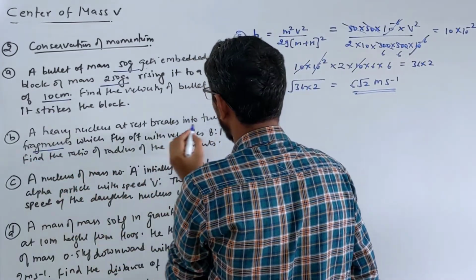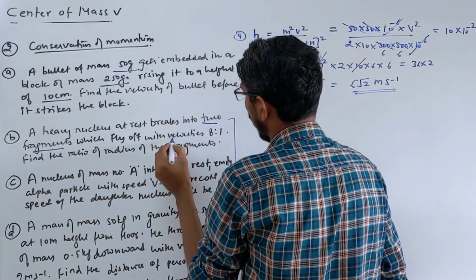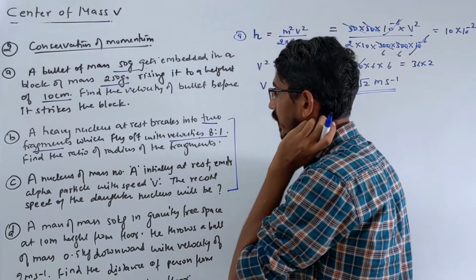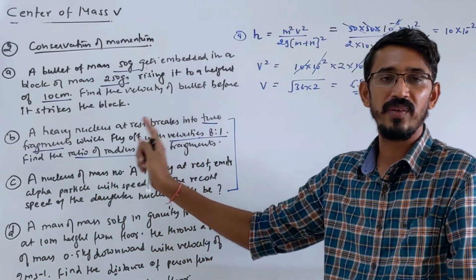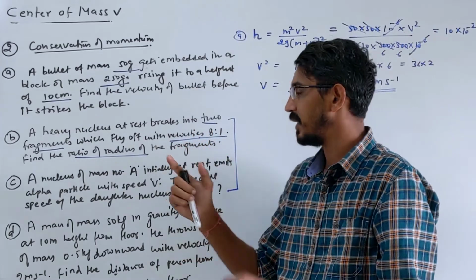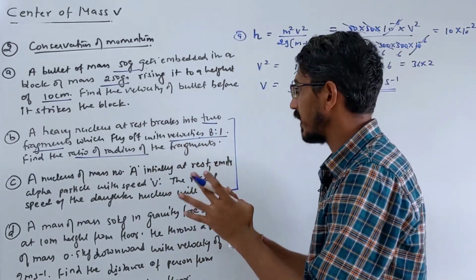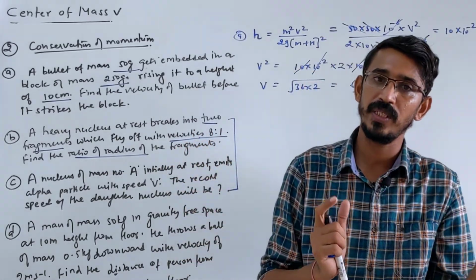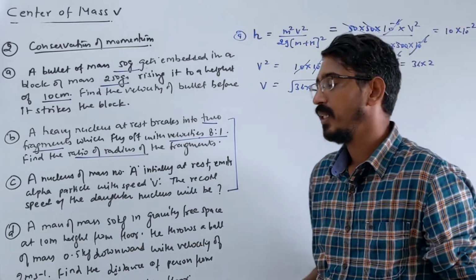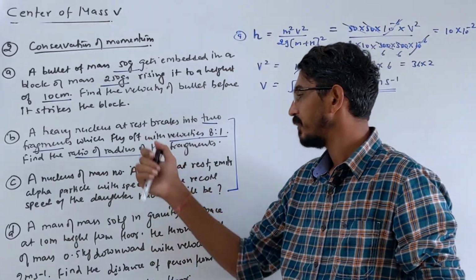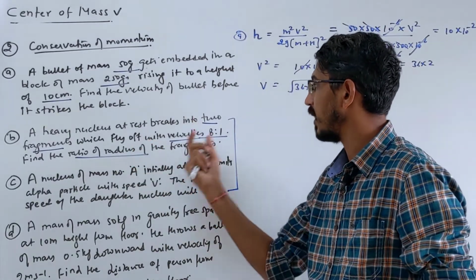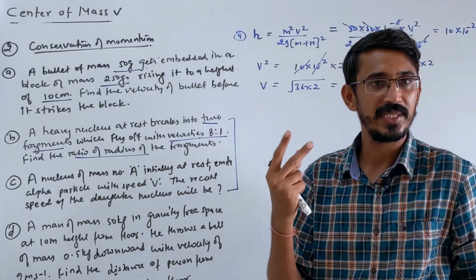Two fragments, two pieces, which fly with a velocity ratio of 8:1. Find the ratio of the radius of the fragments. This question is also very popular. This question has been asked in this chapter, and the same question has been asked in modern physics, when we learn the atomic and nuclear structure chapters in 12th class. Three things are there: velocity, mass and radius. These will relate these three things.